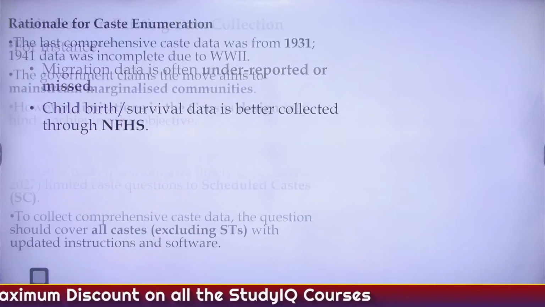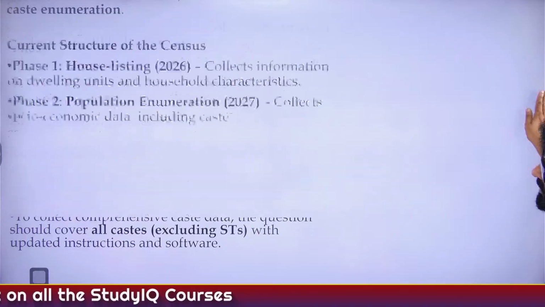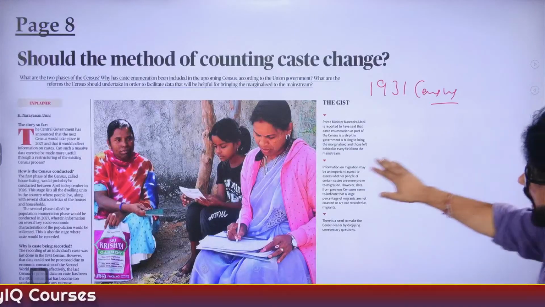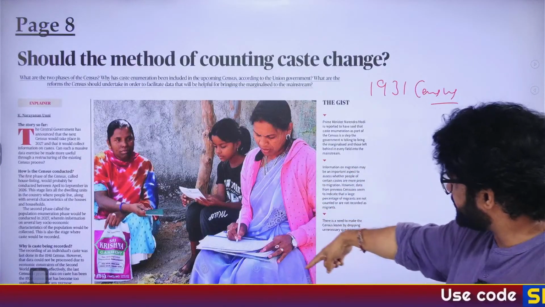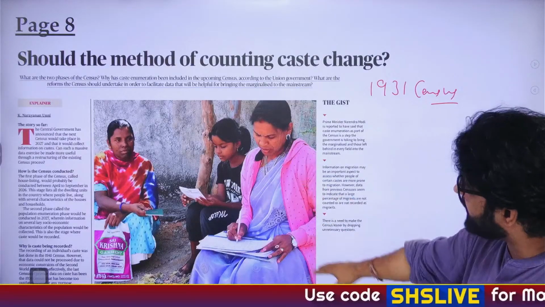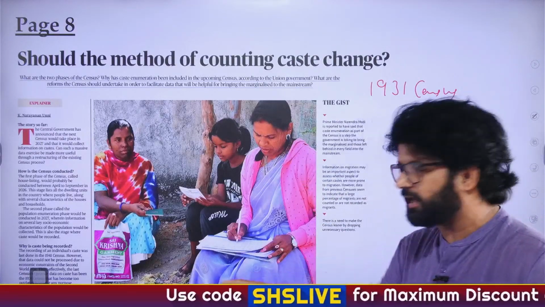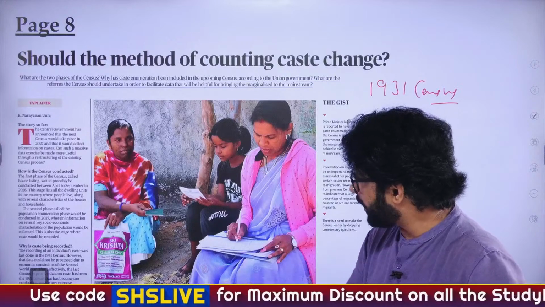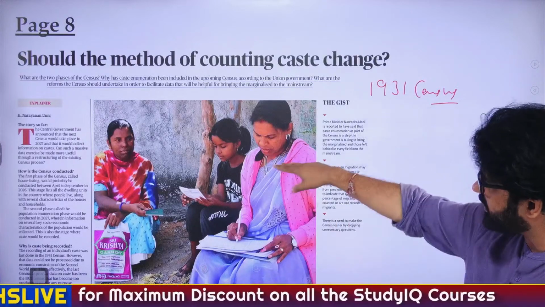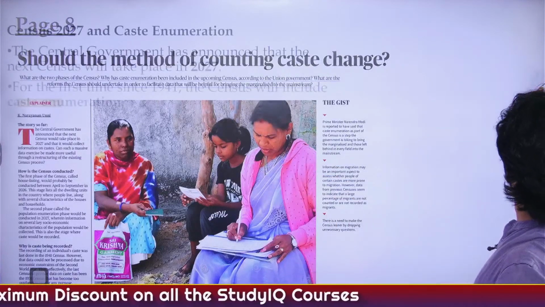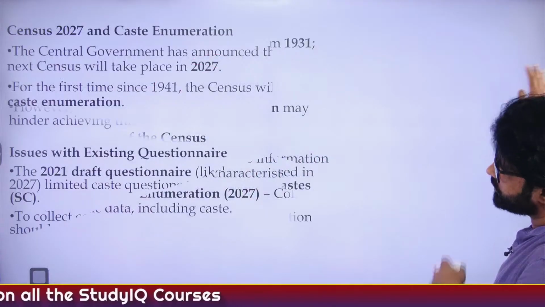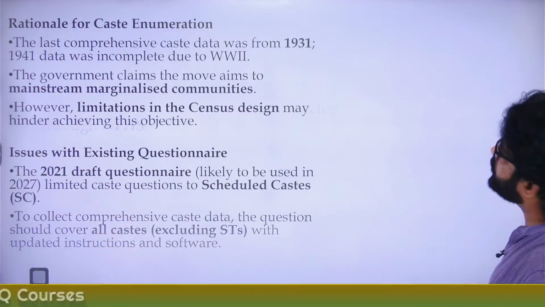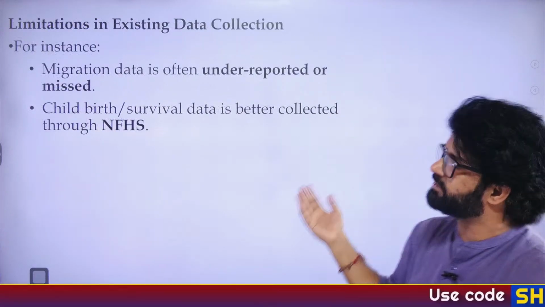If you go back to the article, this whole article, you will see something. You see how they carry this out. This was the state caste census which was conducted in Telangana. So they go from place to place, as we have discussed, household enumeration, population enumeration, and that's how the teacher is collecting data. So again, NFHS can give some idea to people who are conducting this census on how to take data related to childbirth and survival.